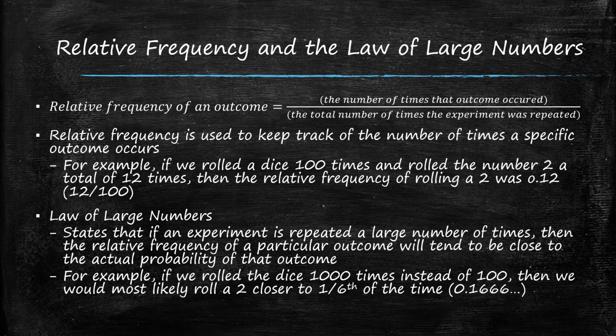The law of large numbers states that if an experiment is repeated a large number of times, then the relative frequency of a particular outcome will tend to be close to the actual probability of that outcome. For example, if we rolled the dice 1,000 times instead of 100, then we would most likely roll a 2 closer to the actual probability of rolling a 2, which is 1/6 of the time.